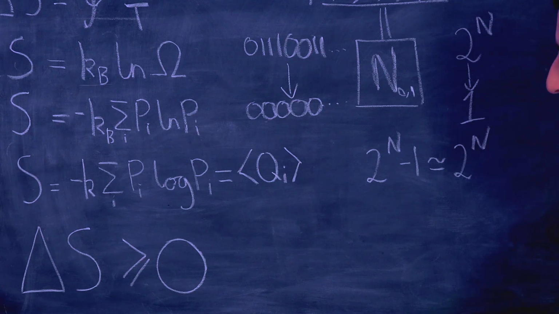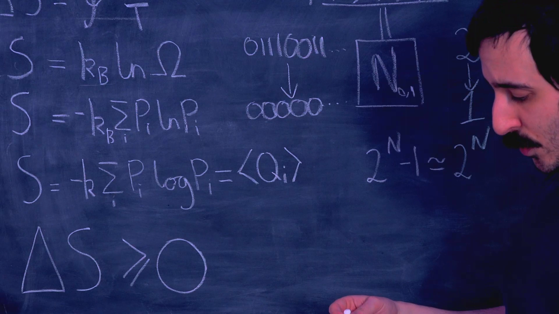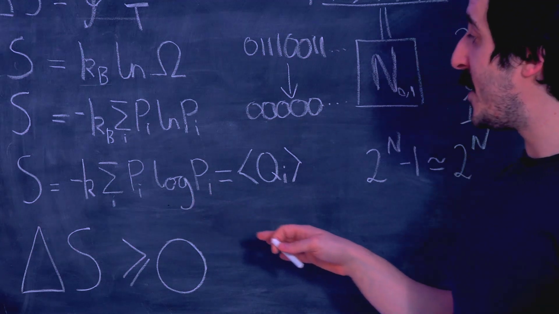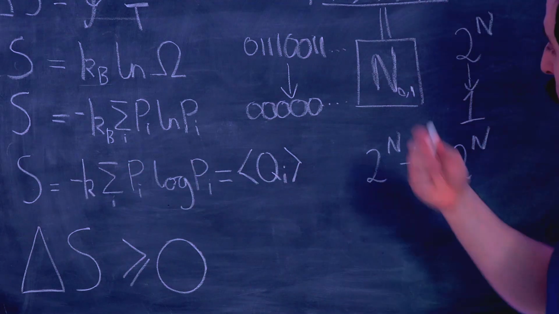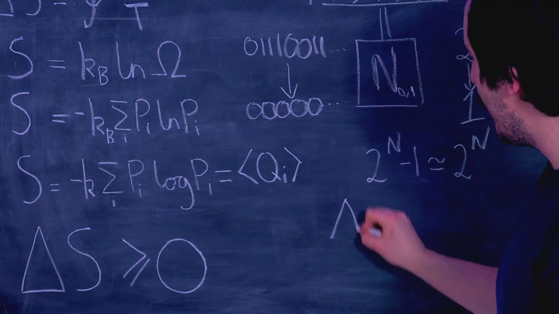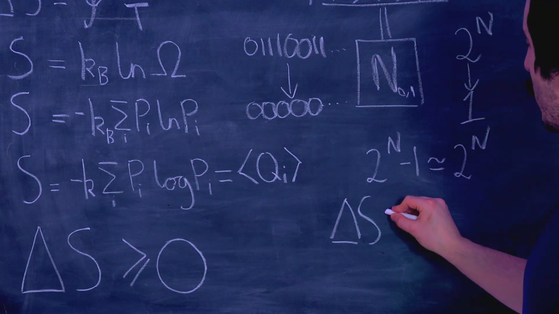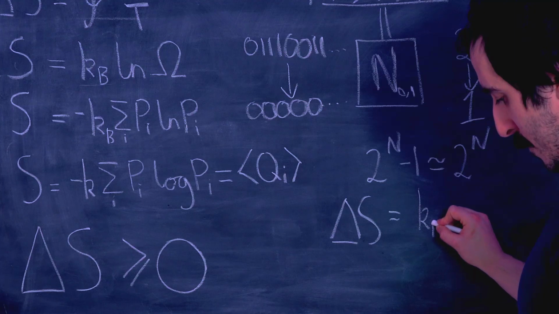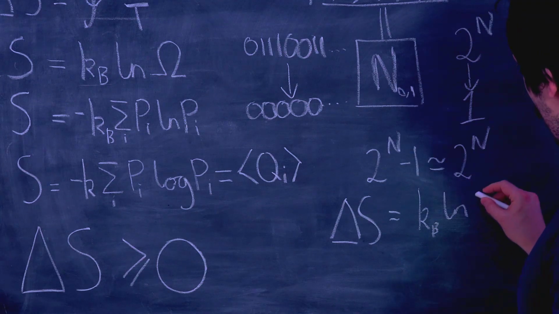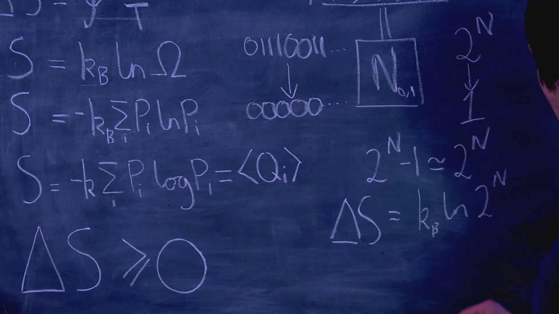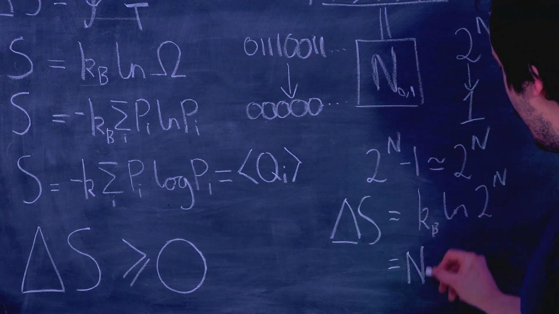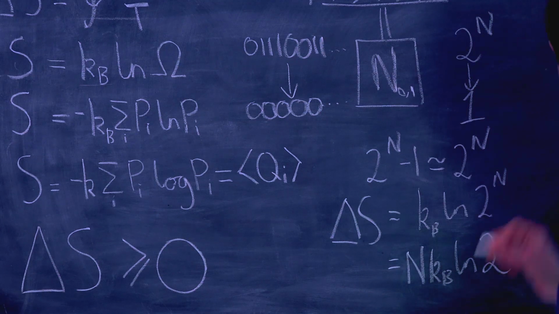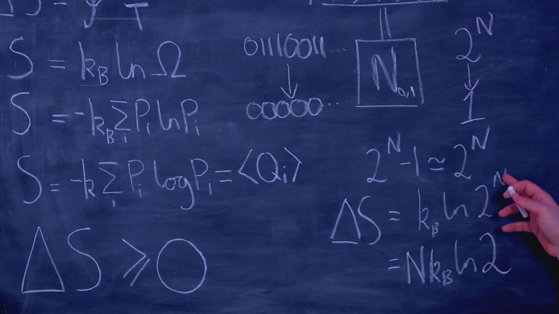So we then have, according to this definition of entropy from Boltzmann up here, or equally the definition of entropy according to Shannon, either way we work it through, that the change of entropy, delta S, is equal to k_B ln of 2^n, and then this is equal to n k_B ln 2, because remember with logarithms we can bring the power out the front.